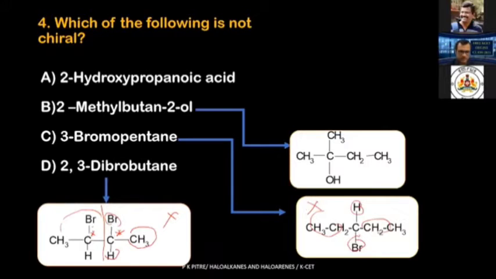Let's go to the next one: 2-methylbutan-2-ol. Look at this. What has happened here? This carbon is connected to OH over here, and an ethyl group over here. This is your OH, and this is your methyl and methyl.